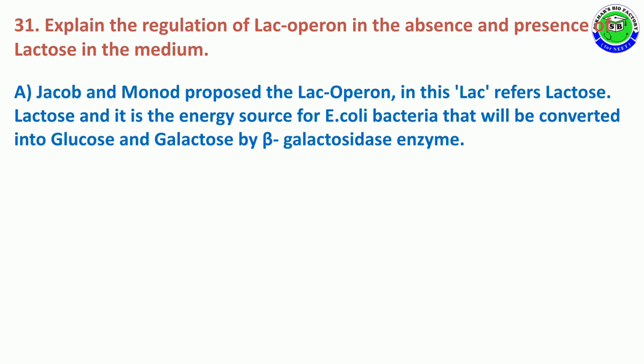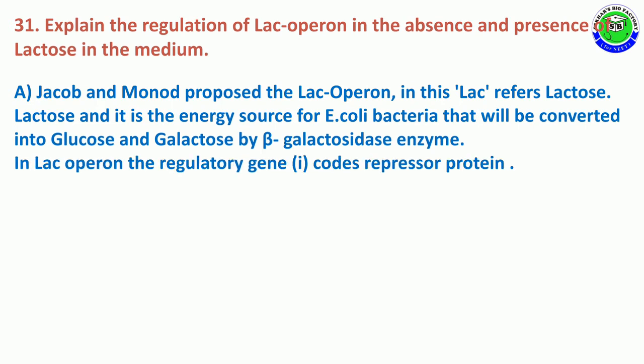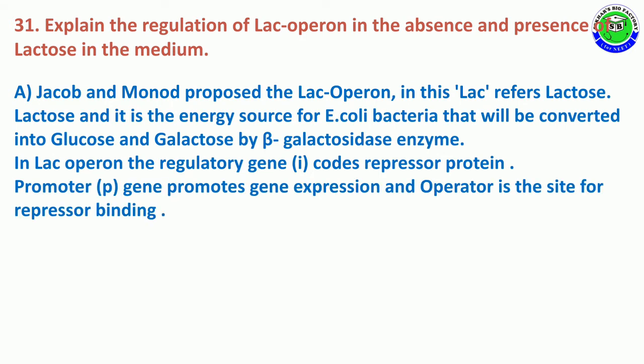The answer is: Jacob and Monod proposed the lac operon. Lac refers to lactose. Generally lactose is an energy source for Escherichia coli bacteria, and it will be converted into glucose plus galactose by the beta-galactosidase enzyme. In lac operon, the regulatory gene denoted with small i codes for the repressor protein. Promoter, small p gene, promotes gene expression. Operator gene is a site for binding of repressor protein.